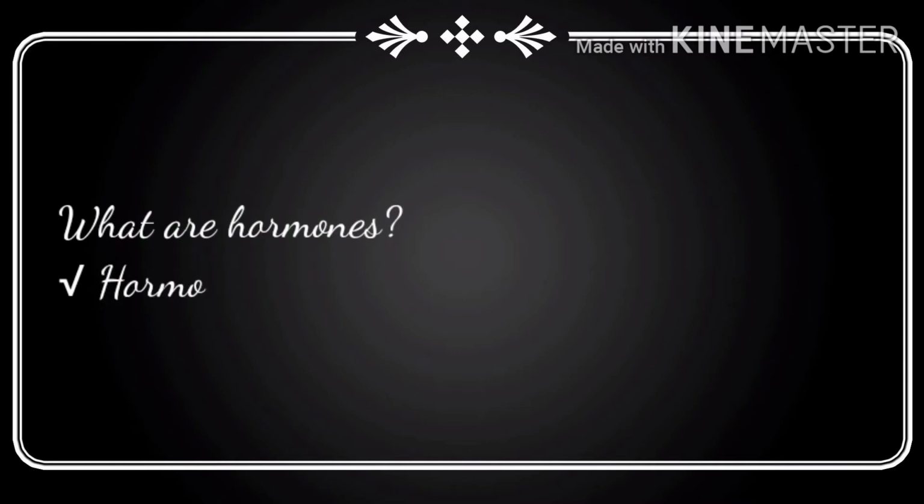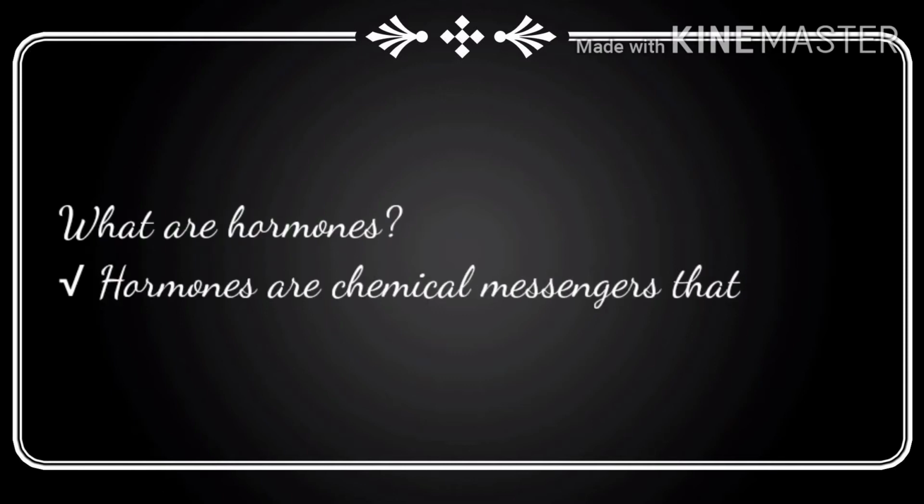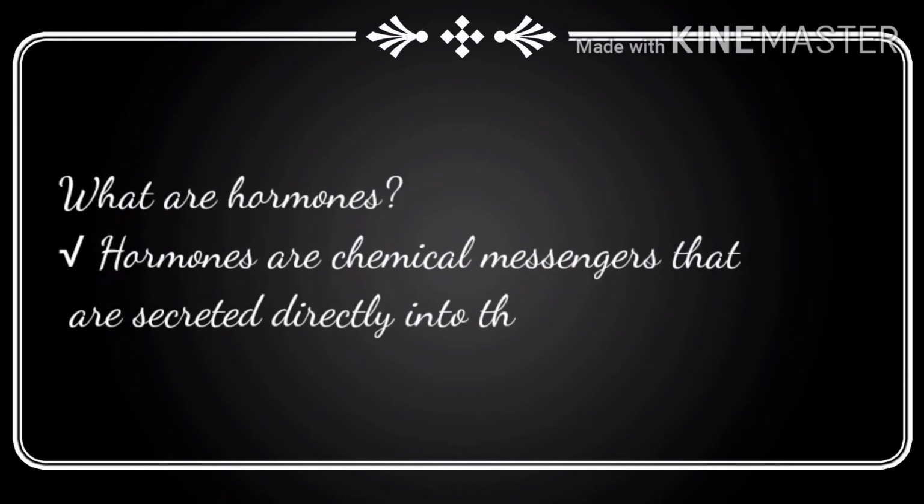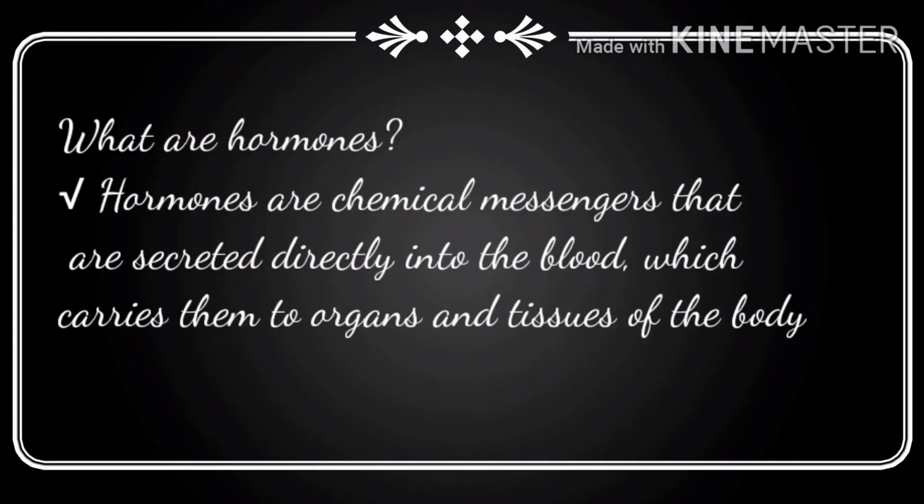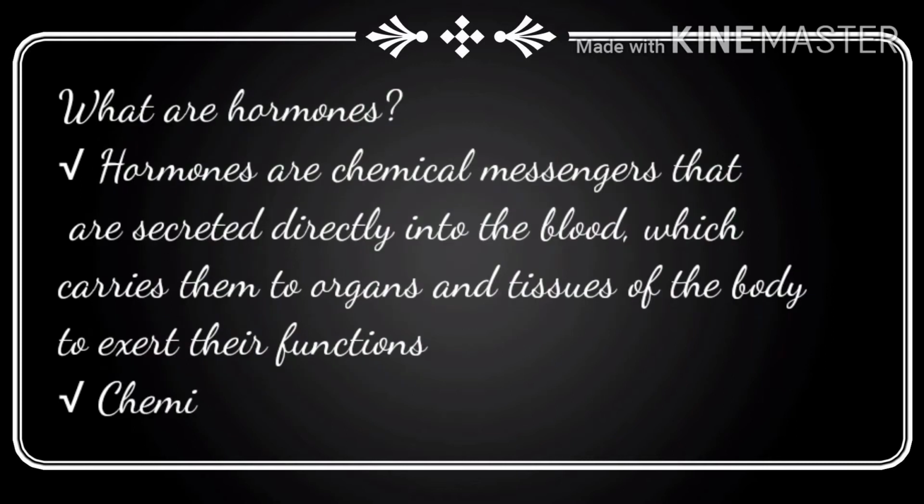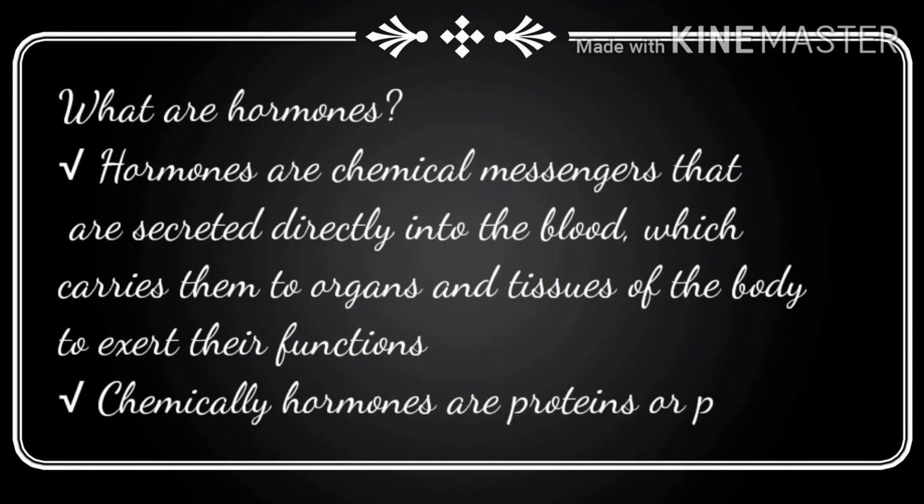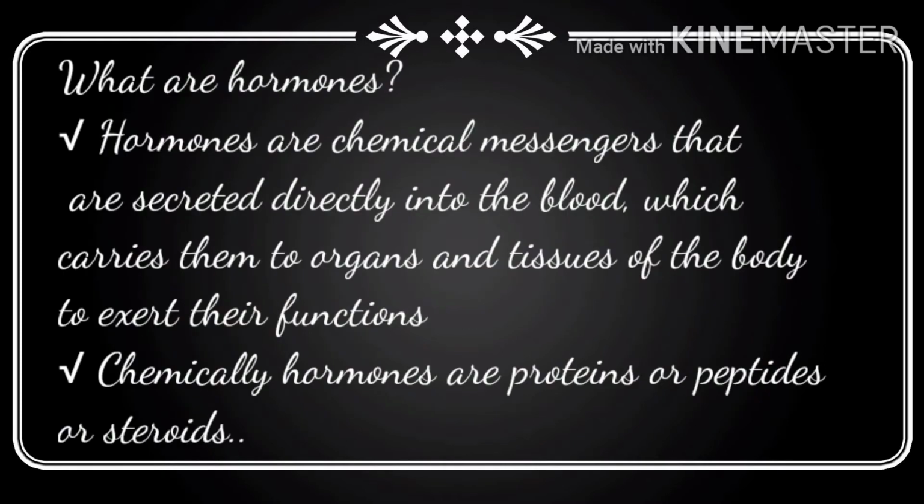Now let's see what hormones are. Hormones are chemical messengers which are secreted directly into the bloodstream. They are produced at one particular place but work at different places, so they have to travel through the bloodstream. The place where they act is known as the target site. Chemically they are made up of proteins, peptides or steroids.